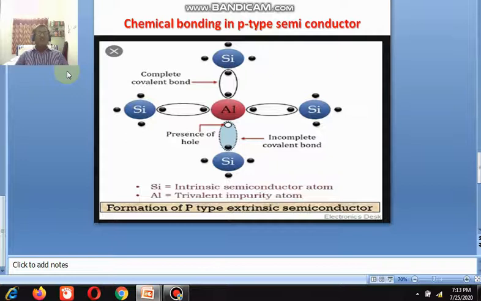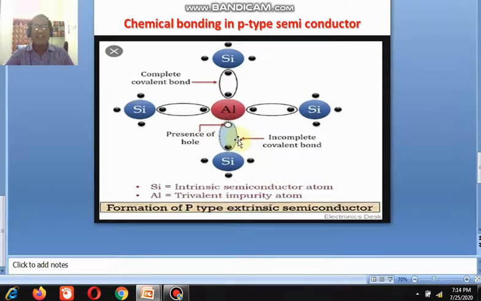If you observe the chemical bonding in P-type semiconductor, the valency of aluminum or boron is 3. That means a trivalent atom is added to the pure semiconductor. In this diagram we are observing the chemical bonding in P-type semiconductor. Aluminum is added to silicon in this case. So in aluminum there are 3 electrons in the outermost shell, so one is vacant.